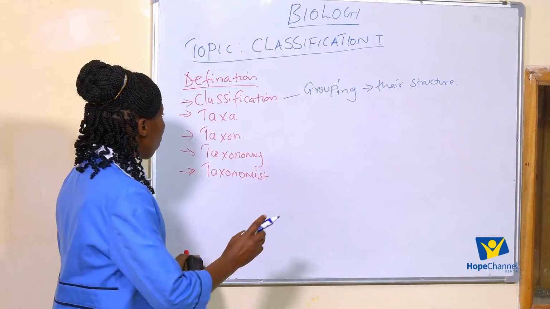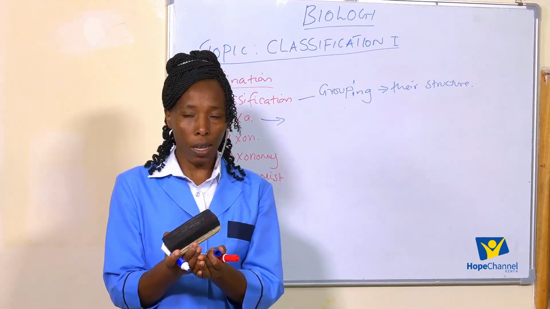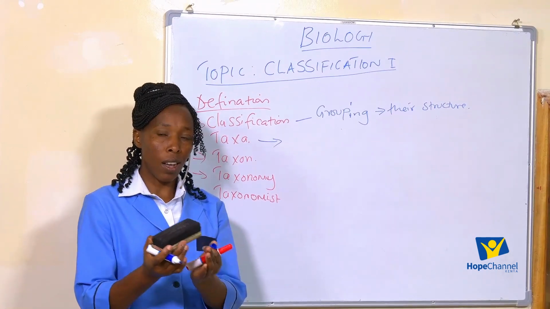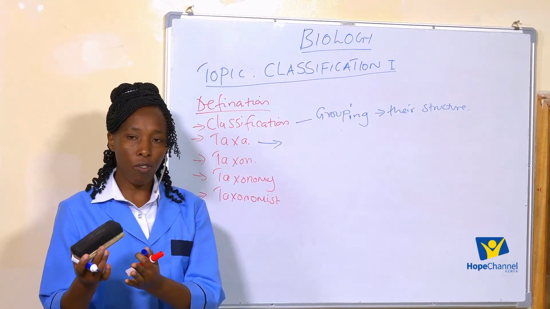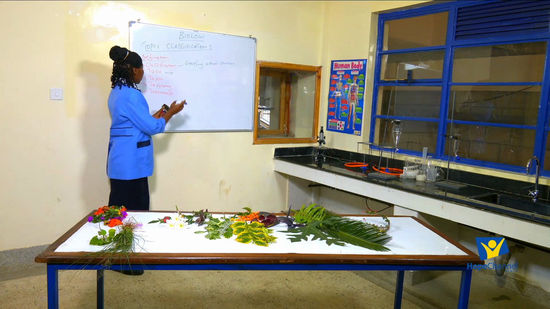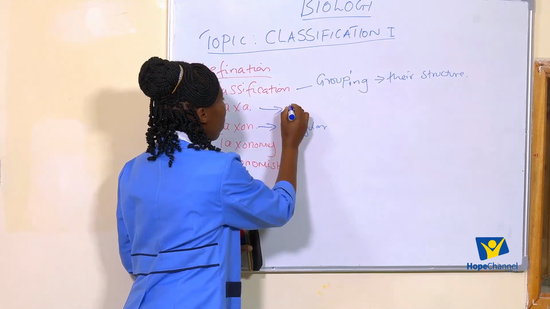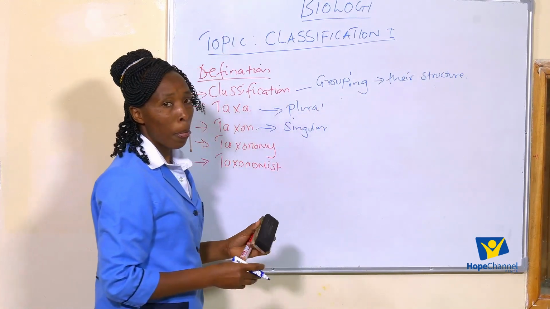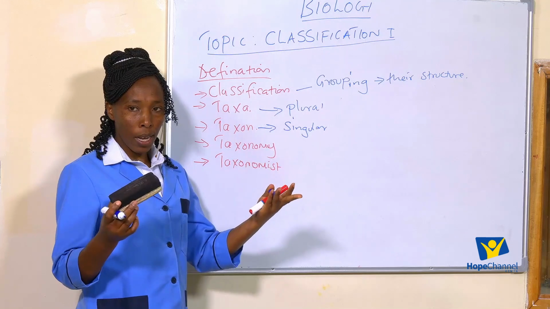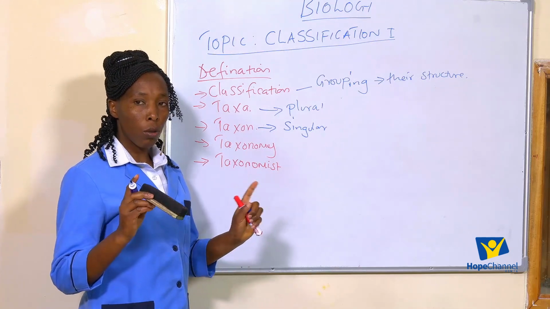Now, when we talk about taxa, those groups into which we put organisms, based on their similarities in structure, we call them taxon. Taxon is singular, and taxa is plural. Those groups we refer to as taxa. Taxa means many, taxon means singular. So it is good we differentiate the two terms.